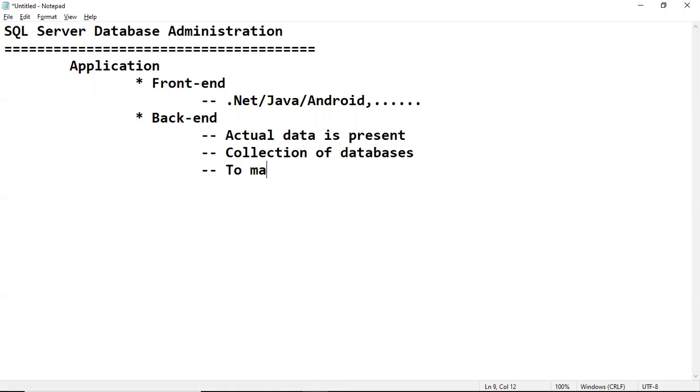To create and manage databases, we need RDBMS products, a relational database management system is required for this.